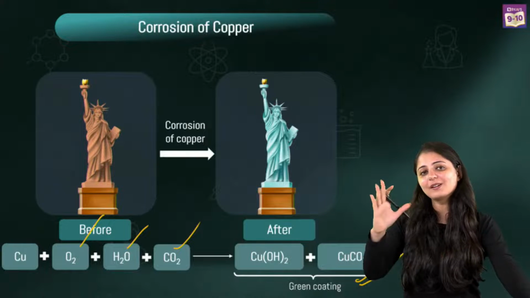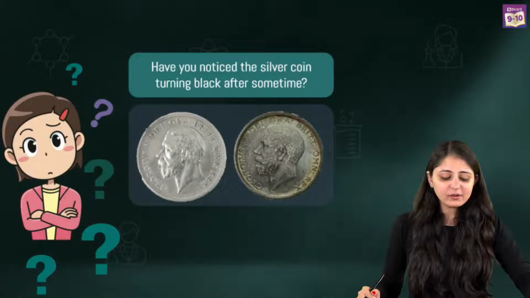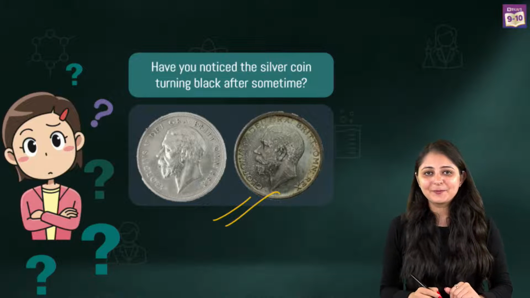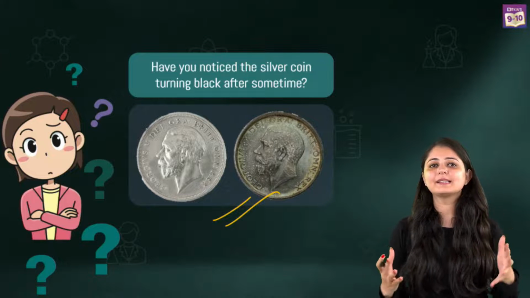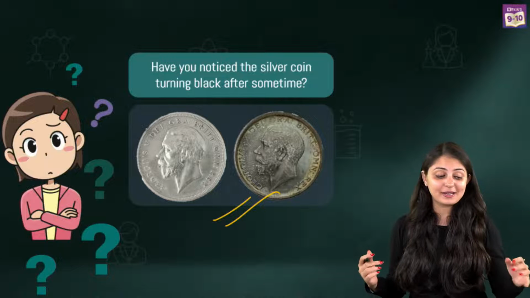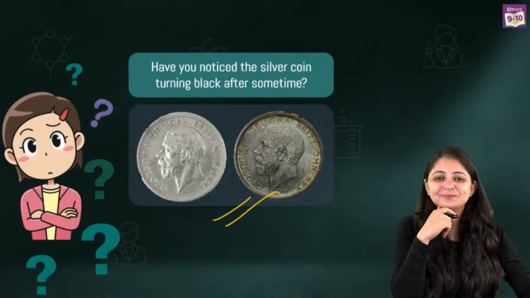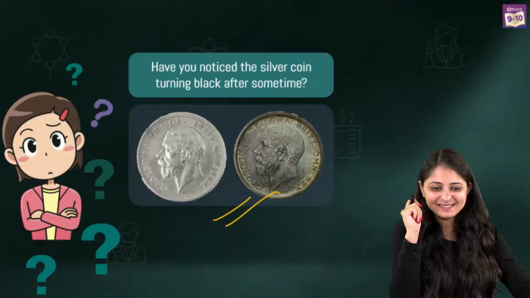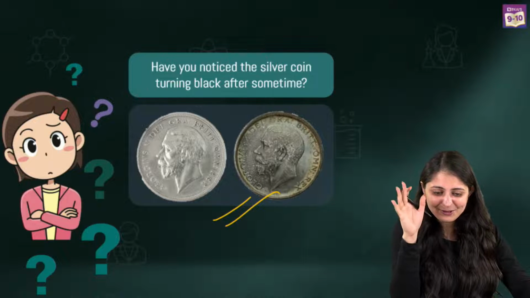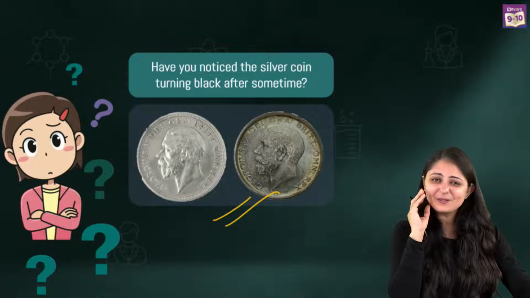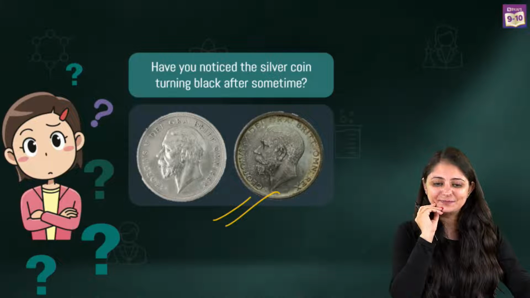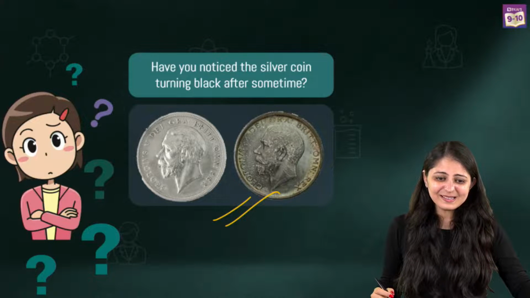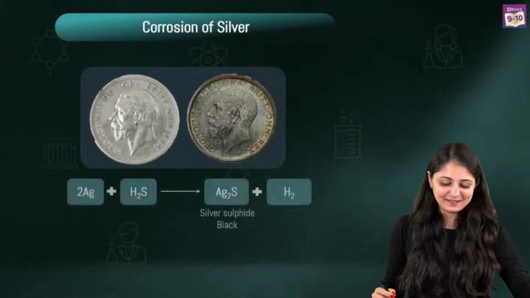Okay, something else also that you must have observed, I'm sure. What about silver coins? After some time, you see that the color changes, right? Have you noticed this? All these examples are something that you can completely relate to your day-to-day life. Yes, corrosion is taking place. Yes, Arush, silver. What is happening to this? Is it also getting corroded? A lot of you have noticed this. Awesome. So yes, you people are right in this case also.